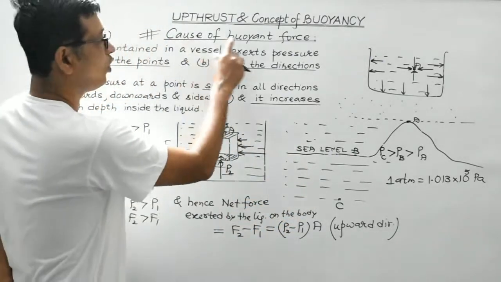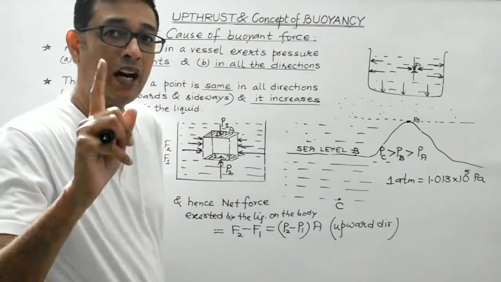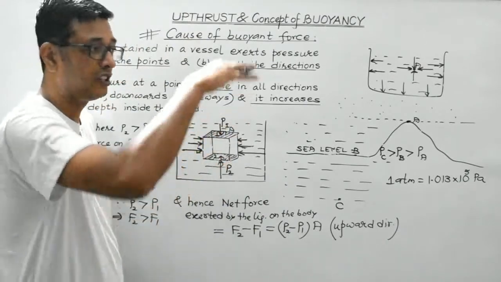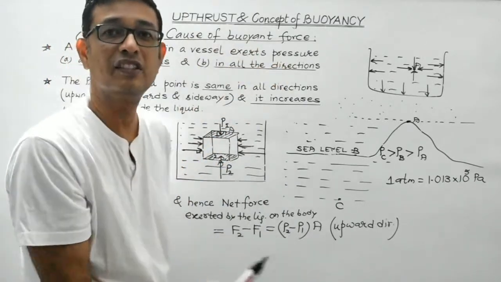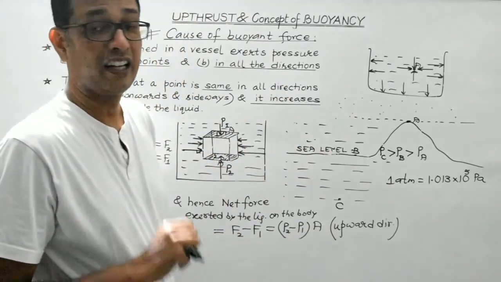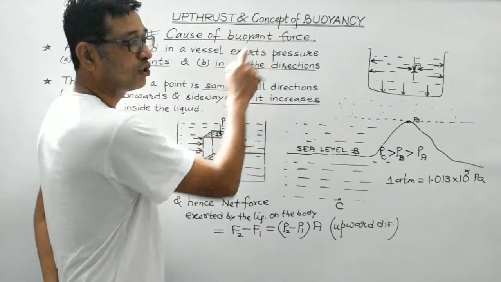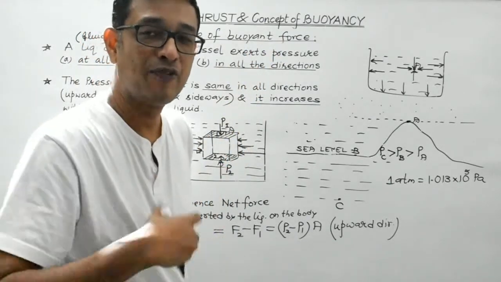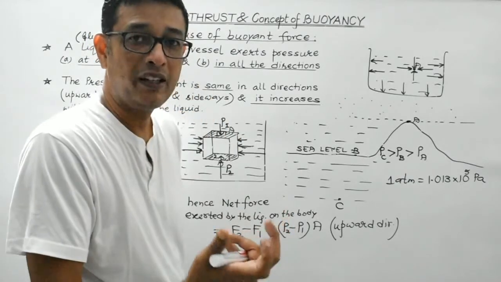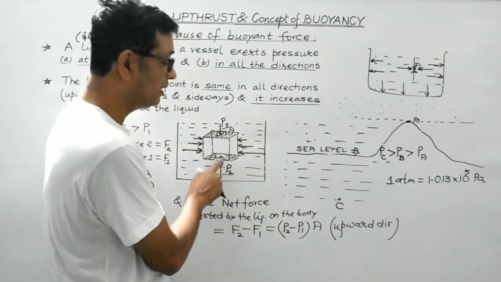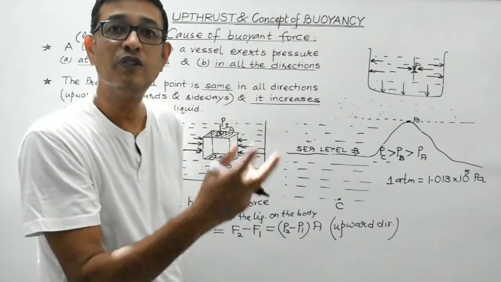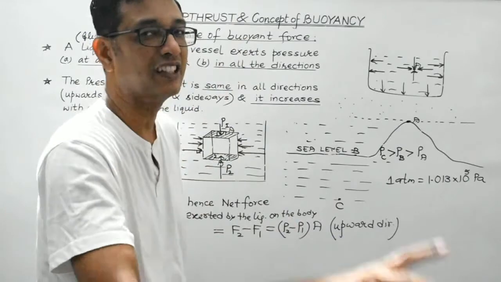So what is the cause of buoyant force then? Buoyant force is due to the difference in the pressure on the top and the bottom faces of the body when it is immersed inside the liquid. Again I repeat, students, buoyant force or upthrust comes into play due to the difference in the pressure on the top and the bottom face of a body when it is immersed inside a liquid.